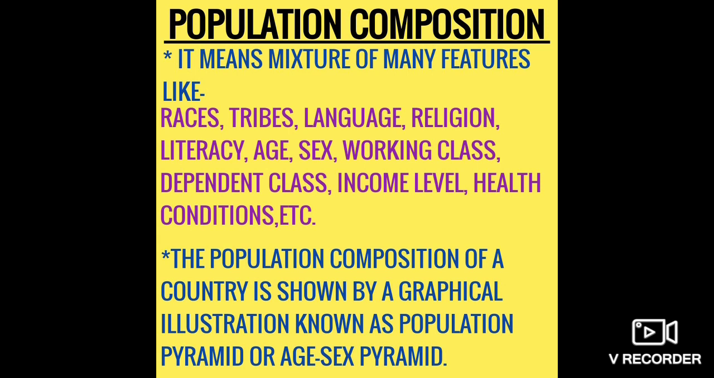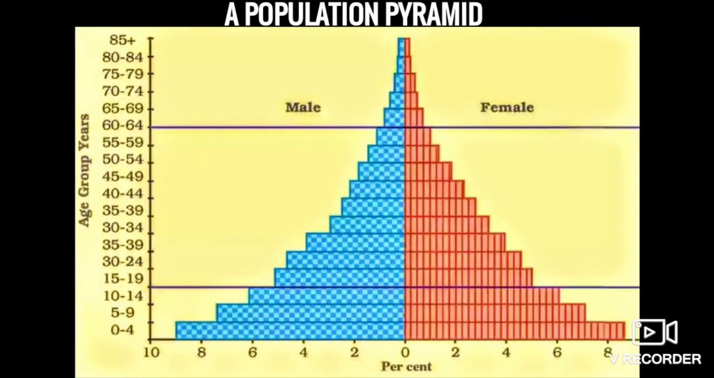A very interesting way to study this composition is the population pyramid. It is also called an age-sex pyramid. Here you can see on the screen, it is in the shape of a pyramid. Now what does this pyramid show? The total population divided into various age groups. On the left side, the age groups are given according to years, like 5 to 9 years, 10 to 14 years and so on. So the first feature is that it is divided according to age groups.